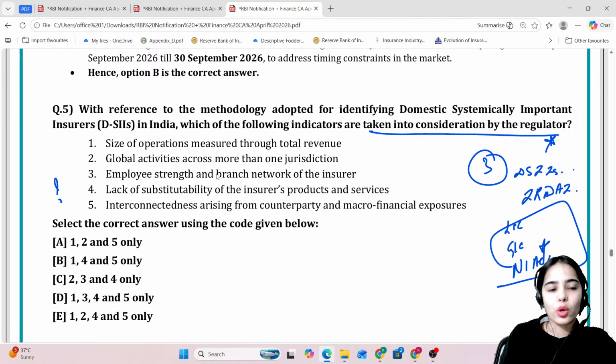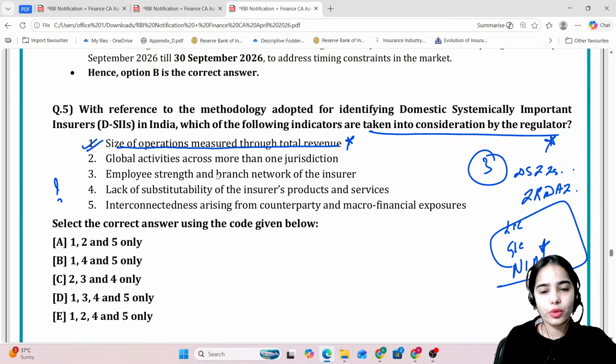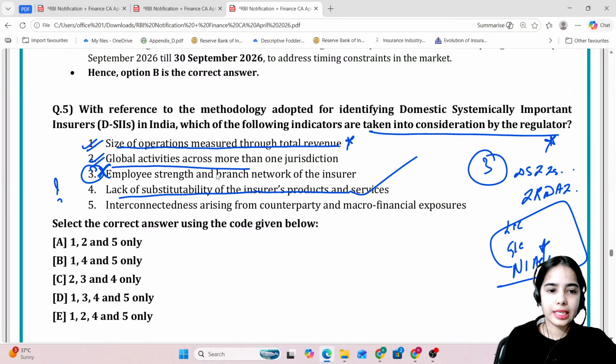So now what is the methodology that is used? The size of operations measured through total revenue. This is seen. The global activities across more than one jurisdiction. Employee strength and branch network of insurer? No. Lack of substitutability of the insurer's products and services? Yes. Interconnectedness arising from counterparty and macro financial exposures? Yes. So 1, 2, 4 and 5.